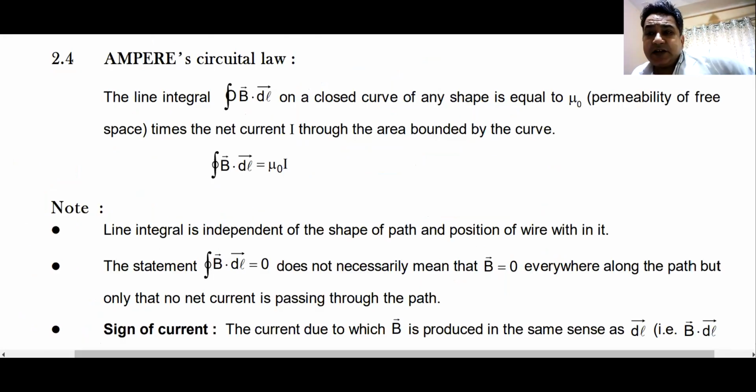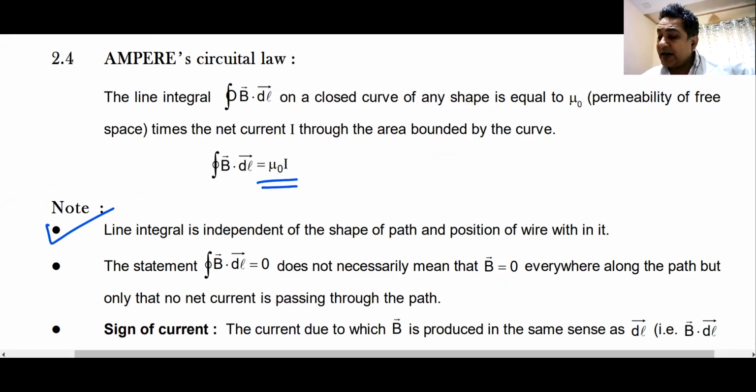Ampere's circuital law, the line integral of B dot dl on a closed curve of any shape, remember, shape doesn't matter, is equal to mu naught multiplied by the current enclosed by the loop. Remember, line integral is independent of the shape of the loop and position of wire. Integral of B dot dl being zero does not mean that magnetic field is zero.